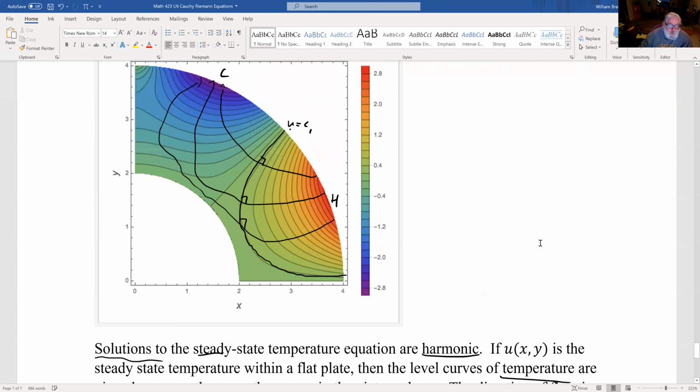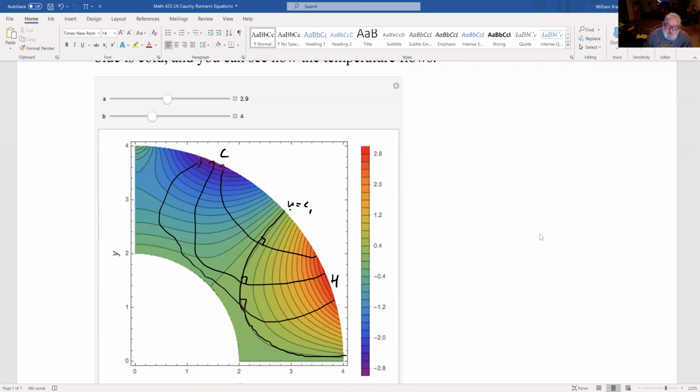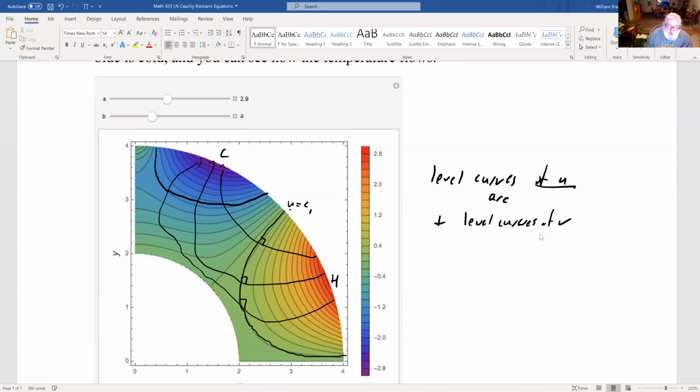But what we know is that level curves of u, actually you'll show this in the homework, it's not very hard, are perpendicular to level curves of v. So if these temperature lines are the level curves of temperature, then the flow lines are the level curves of its harmonic conjugate.